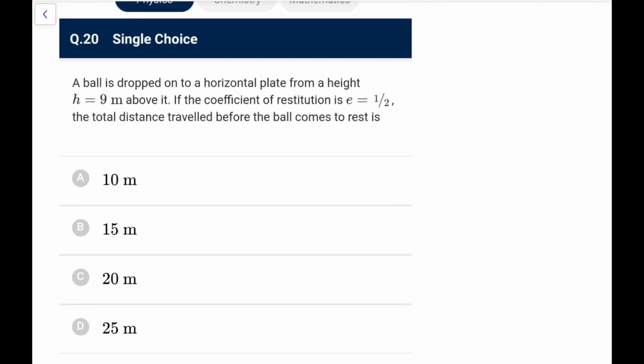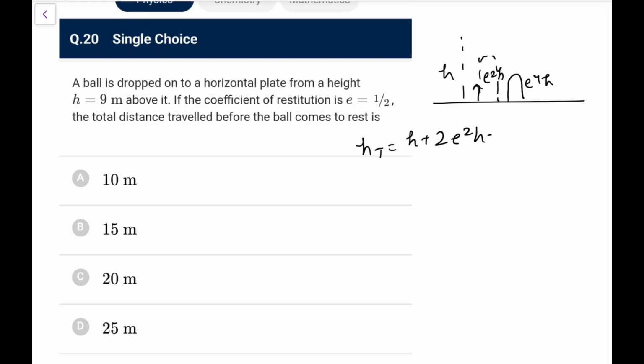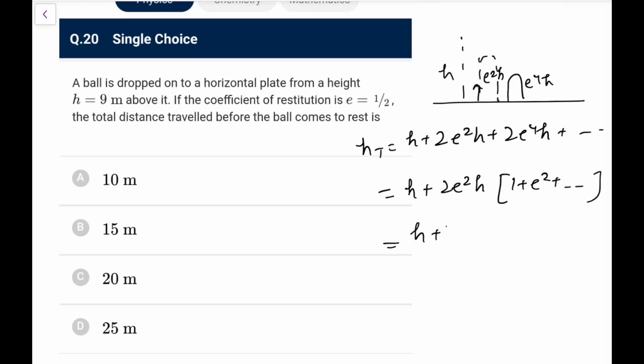Ball dropped from a plate from a height 9. If the coefficient of restitution is half, total distance traveled is. So what we typically remember, a drop from h, speed here becomes e times u, so it will go e square h, come back, then becomes e to the power 4 h, and so on. So you must have done this. So h total would be h plus 2e square h plus 2e to the power 4 h plus and so on. So h plus 2e square h, 1 plus e square plus, so it would be an infinite GP.